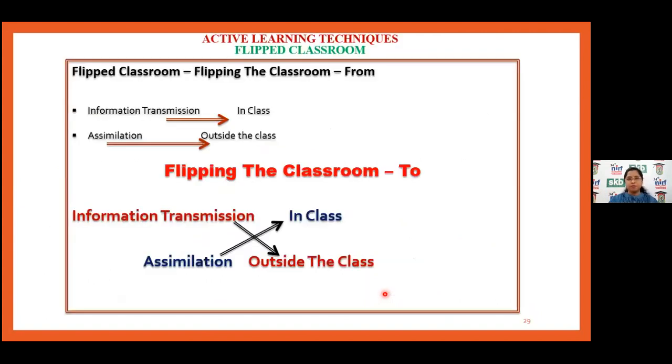So in this, generally, information transmission is outside the class and assimilation is inside the class. So this is the flipped classroom, which is different from the traditional. Generally in the traditional classroom, what we used to do in the initial days, we used to give the information transmission in class and assimilation outside the class.